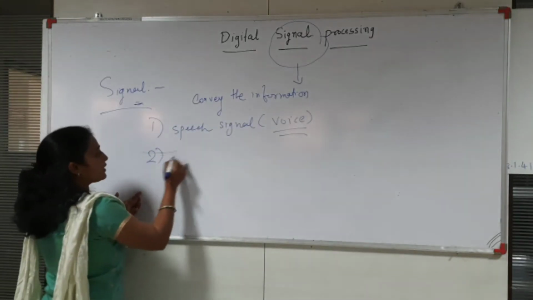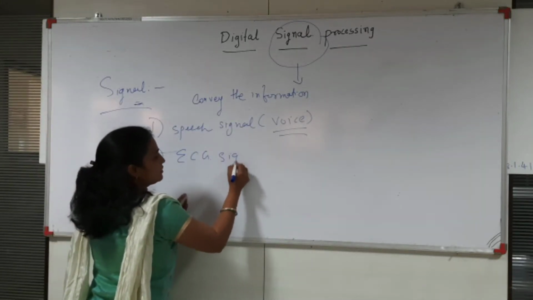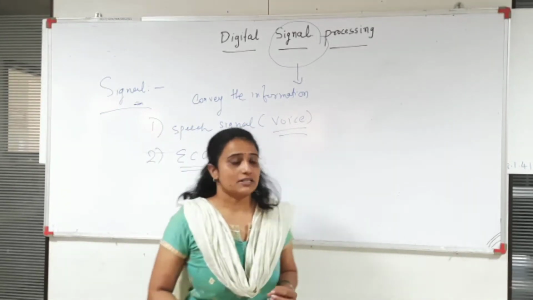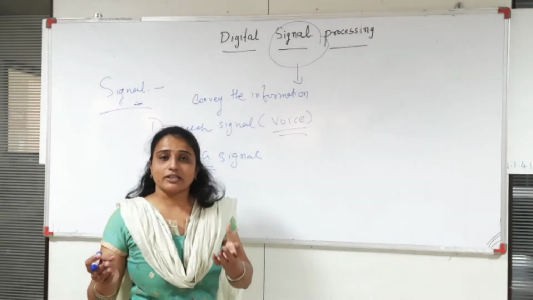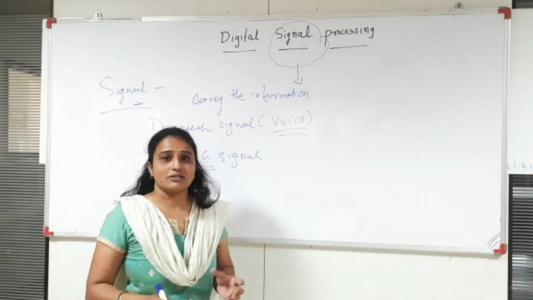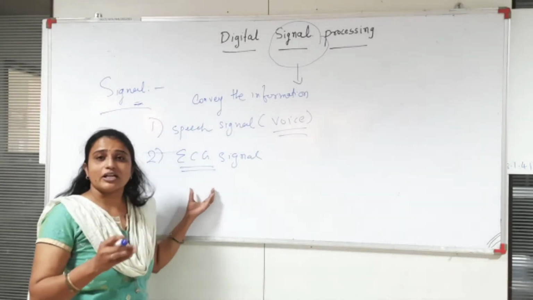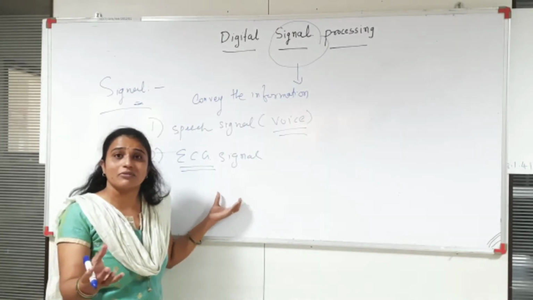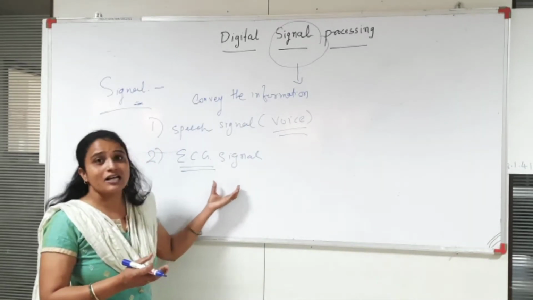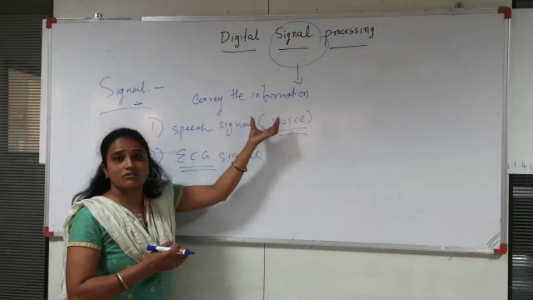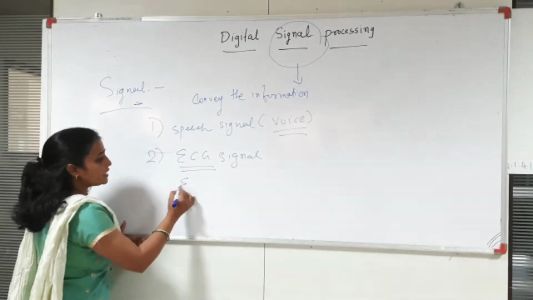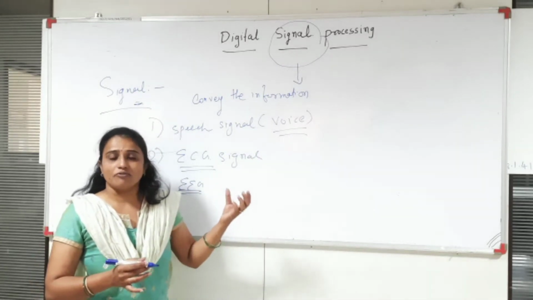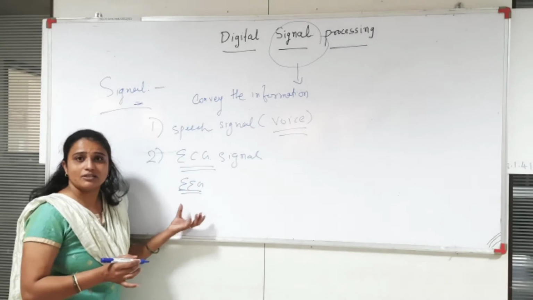Second is the ECG signal. As we know, ECG signal is used in a medical system where the doctor can measure the patient's heartbeat. So it is one type of signal which is used to measure the patient's heartbeat. It gives some information. So what is the main criterion? Signal is nothing but it gives some information, right? In the same way there is an EEG signal. It gives a brain pattern of the patient. So this is also one type of signal.